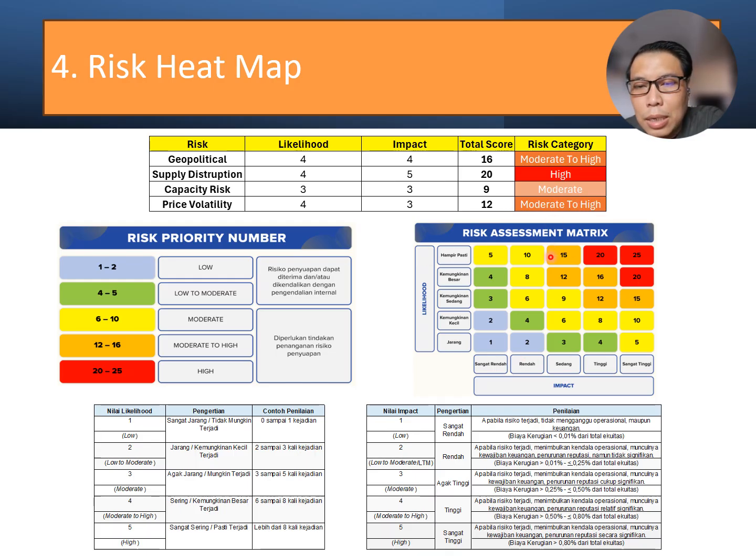So the blue color is the low impact, low likelihood as well. The green one is where the likelihood is quite high and the impact is quite medium. And then this yellow is the high likelihood but still a low or moderate impact.